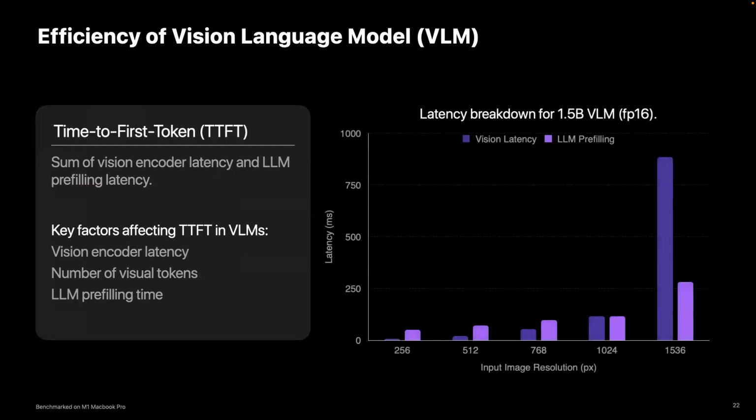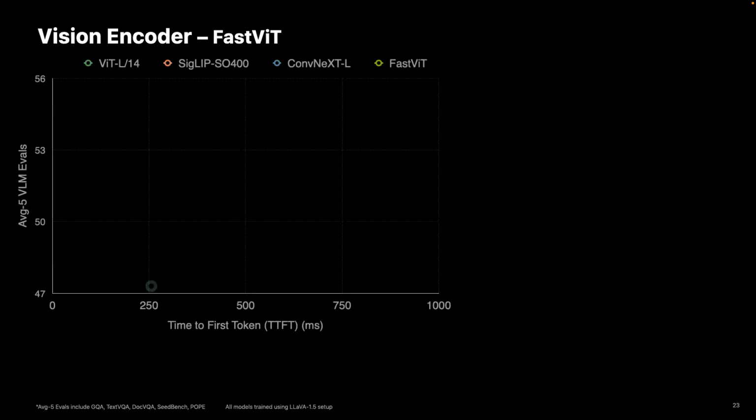Now let's take a look at how the latency changes when we change the image resolution. The cost is even higher than quadratic in this case because of certain bottlenecks introduced after a certain image resolution. One of our goals is to build a vision encoder that can process high resolution images and provide few but high quality image tokens to be processed by the LLM efficiently.